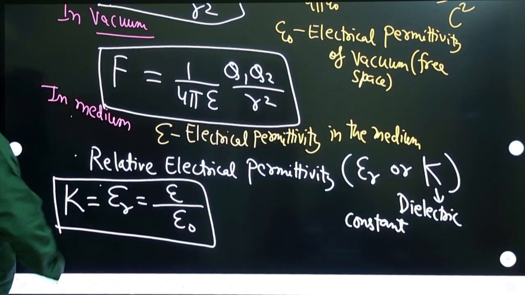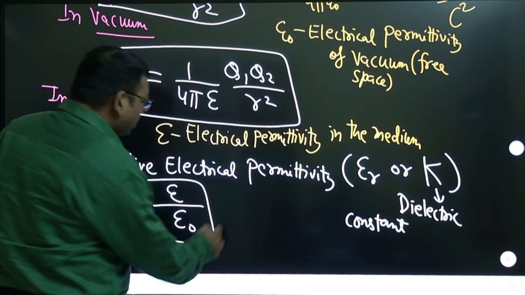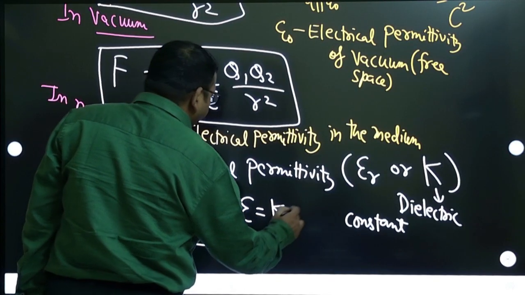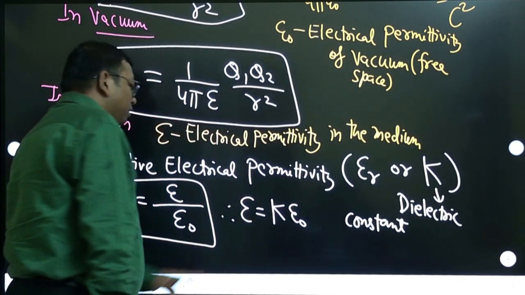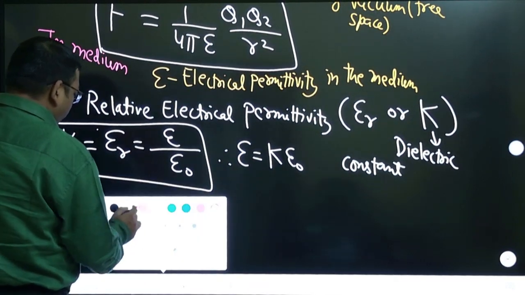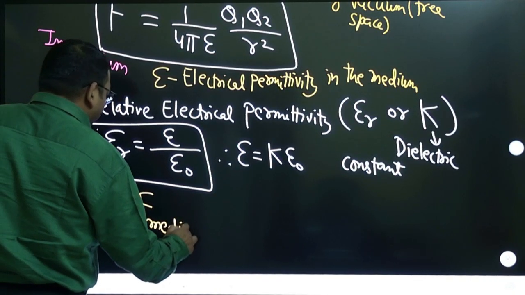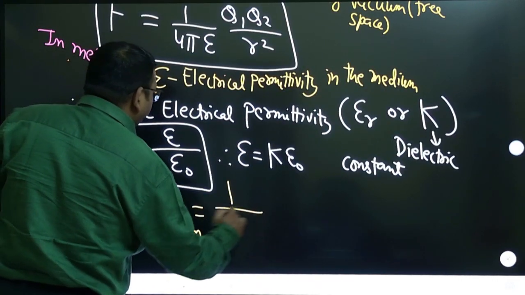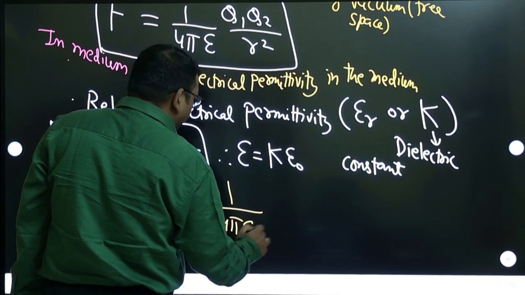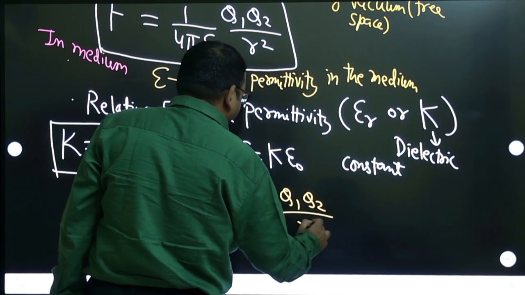Now if I substitute this in this formula, epsilon will become what? From here you cross multiply, epsilon will become k times epsilon naught. Then we can substitute here. So force in the medium will be 1 by 4 pi epsilon naught times K, q1 q2 by r square.